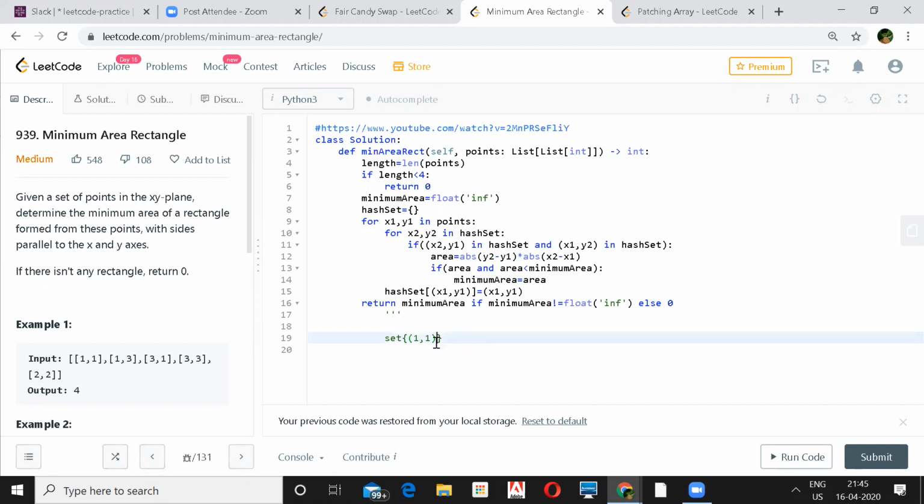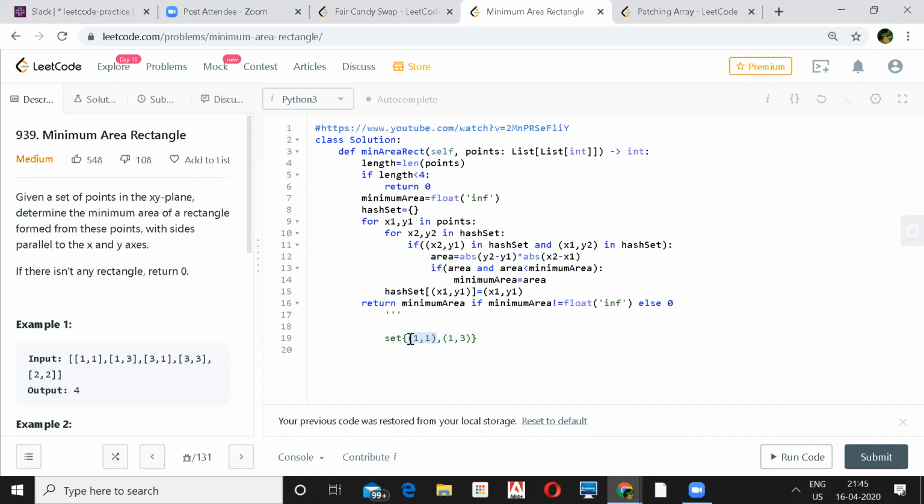Now you go ahead. Now next 3, 1, right? Yeah, 3, 1. So now you will enumerate your hash set. The first entry you will get 1, 1. And based on 3, 1, you are looking for x2, so x2 is 1, and y1 will be 3. So you are looking for 1, 1, right?